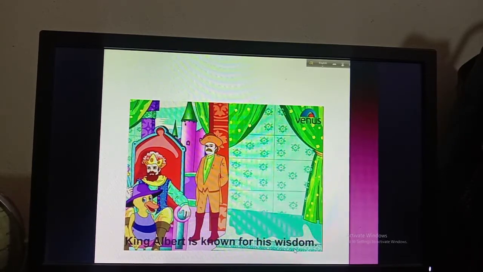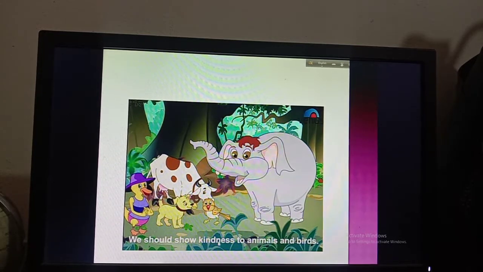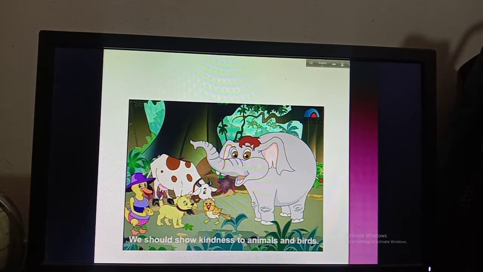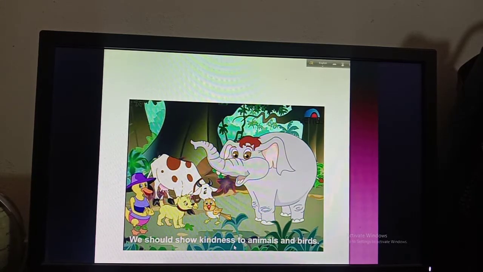Then we should show kindness to animals and birds. In this picture there are some animals. We have to show our kindness. So kindness is a quality, and I have given our quality a name, that is kindness. That's why that is the abstract noun, and we can't taste, see, or smell this kindness. We have to feel this kindness. That's why that is the abstract noun.